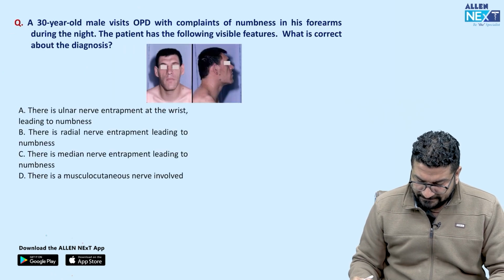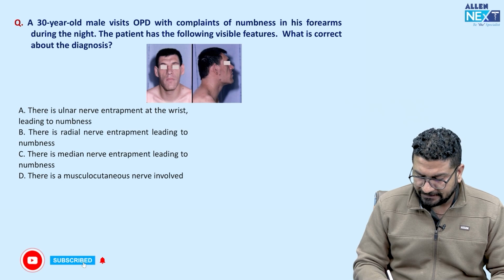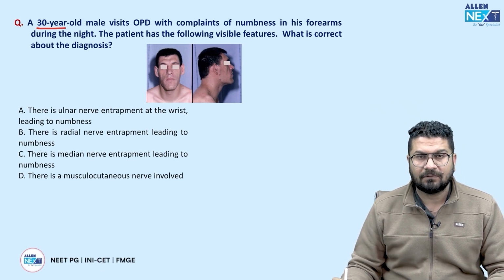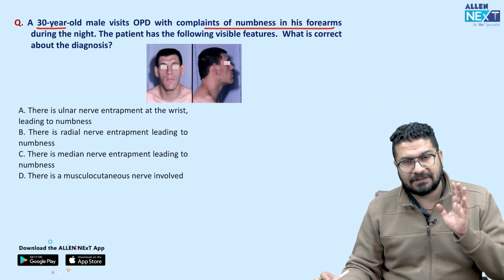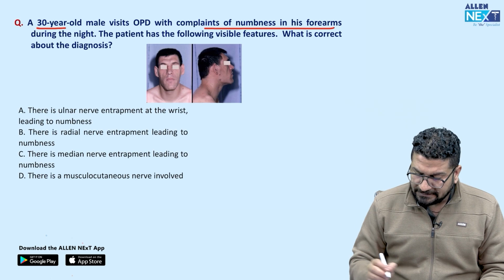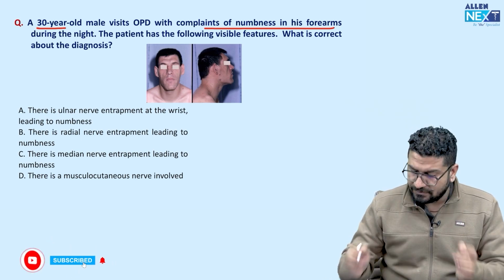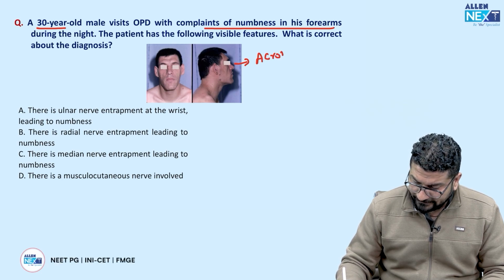Okay, moving to next one. A 30-year-old male visits OPD with complaint of numbness in forearm. Forearm पे numbness है. It means कोई ना कोई neuropathy, some sort of neuropathy during the night. A patient has following visible features. So you can see a prominent jaw. So a classical finding, you can see it's a case of acromegaly.